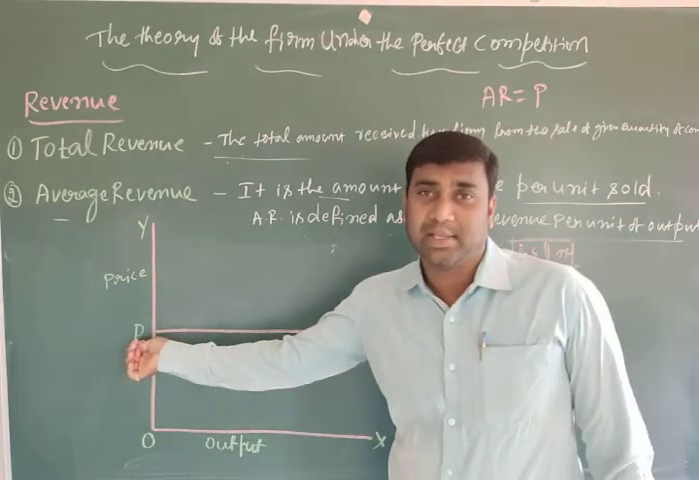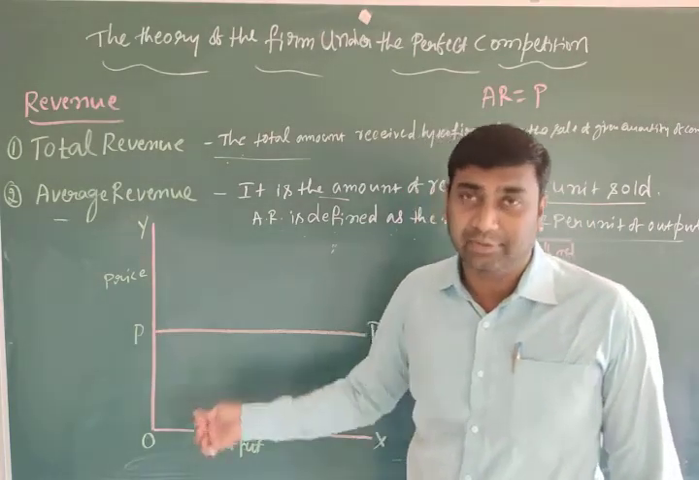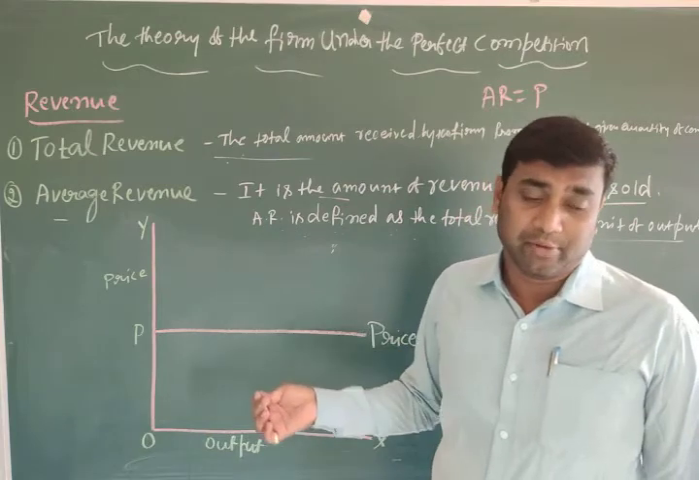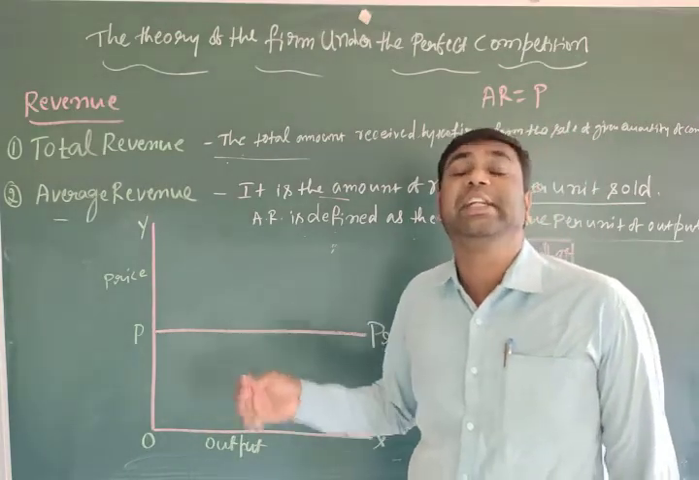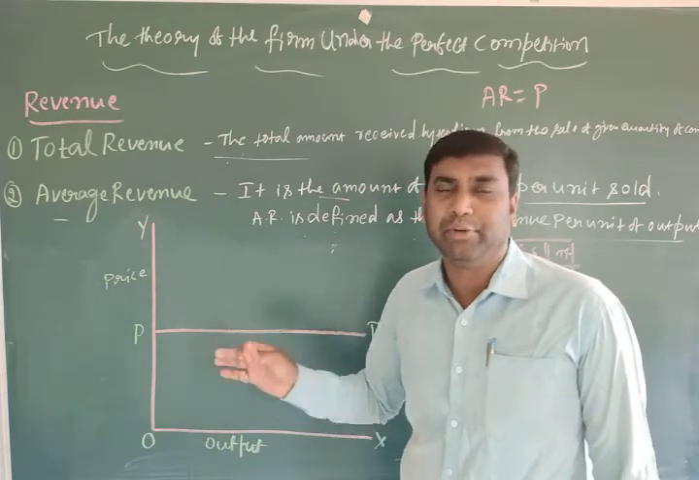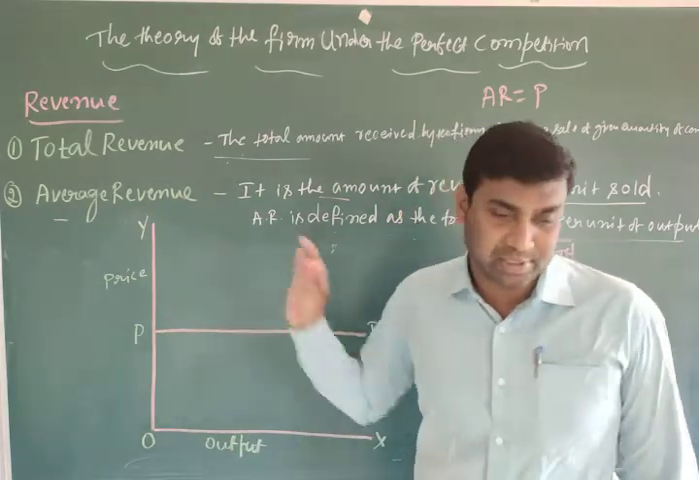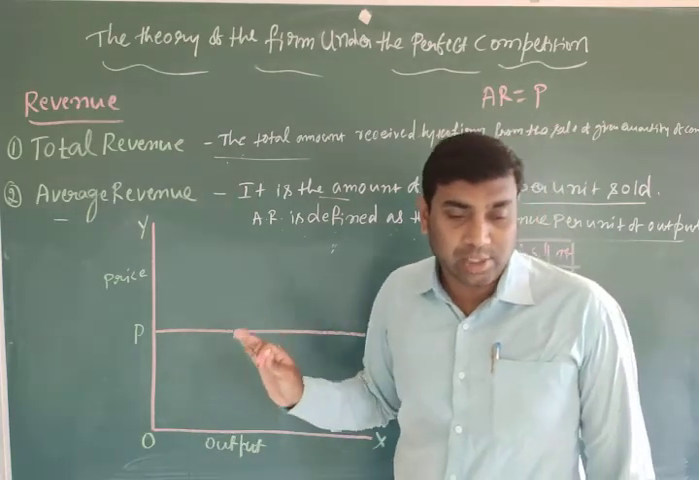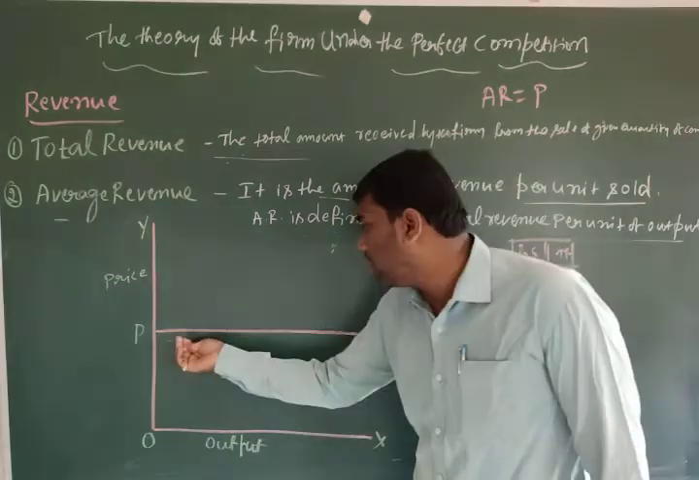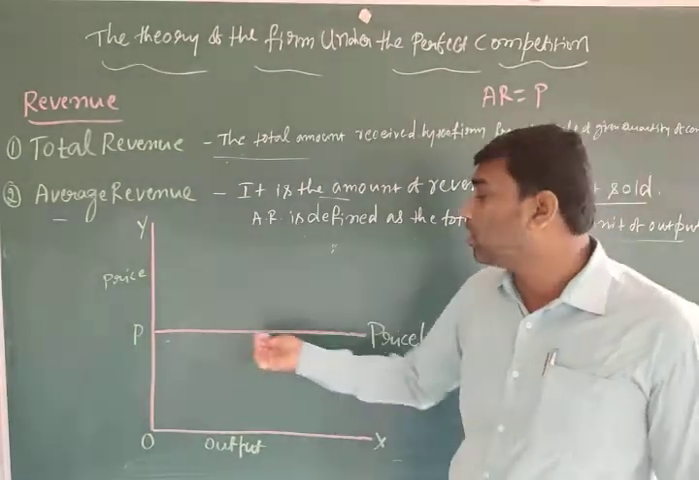P is a price, here fixed for different levels of output, for different values of output. The price should be fixed. There is no change in the prices. And we obtain a horizontal straight line, that is called the price line.